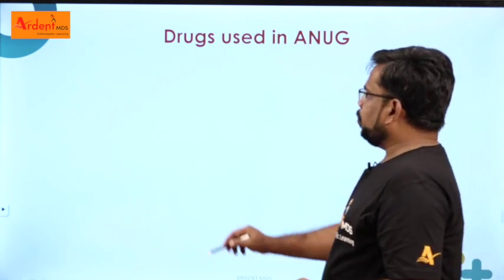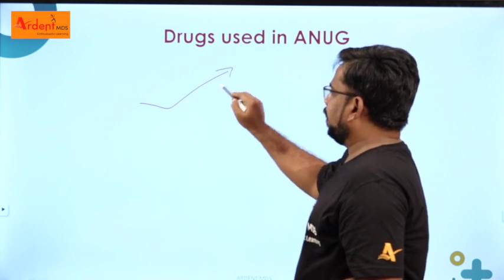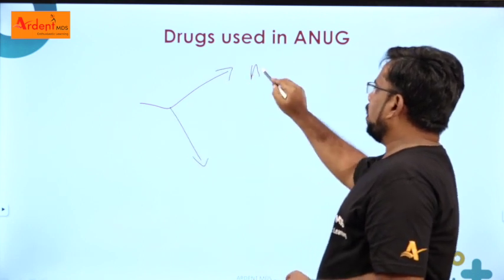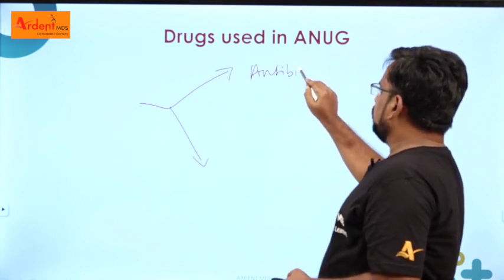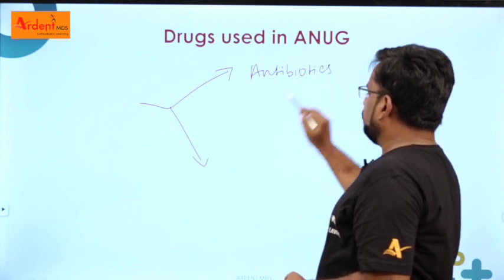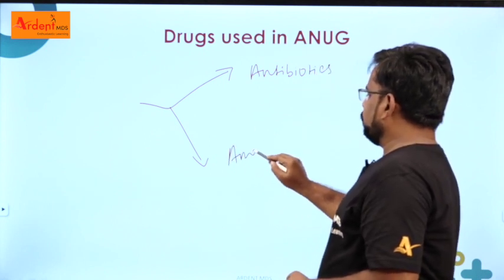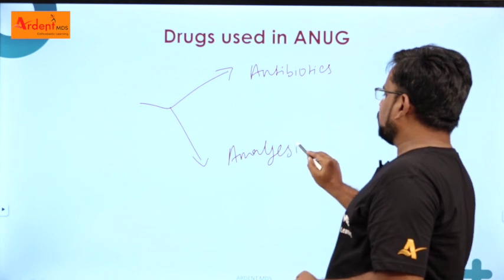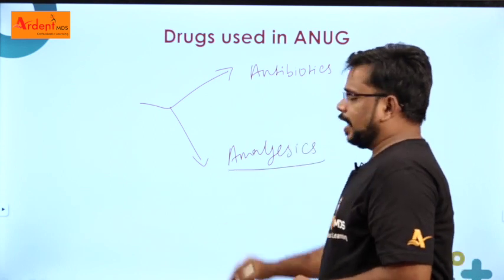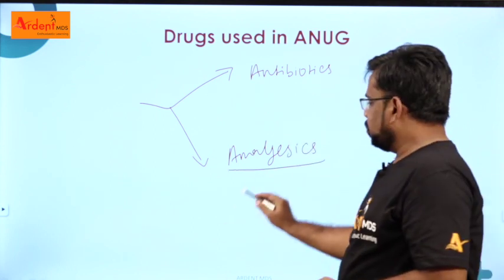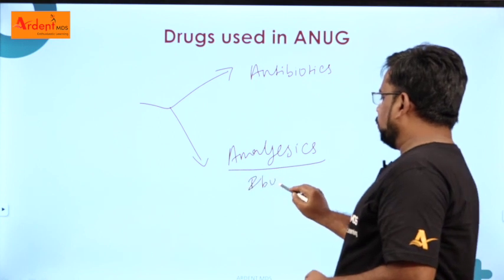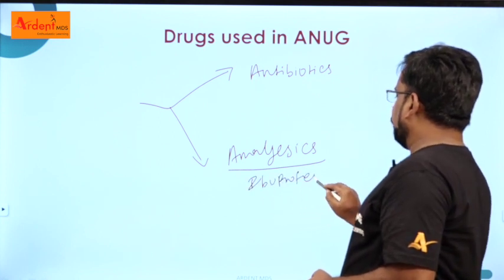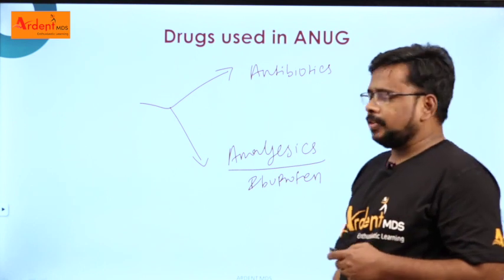antibiotics. So there are two types of drugs given in ANUG. Number one, antibiotics, right? Number two, analgesics. Those patients who have severe pain, you can give analgesics like NSAIDs, especially Brufen. Right. What are the antibiotics given for ANUG?